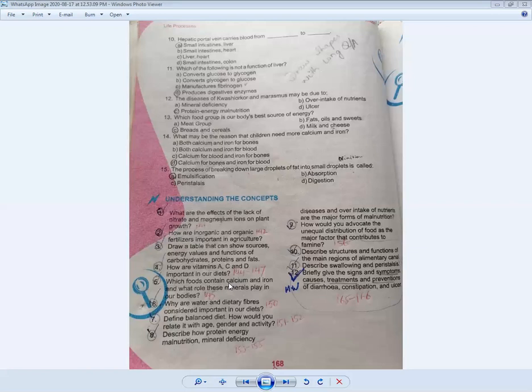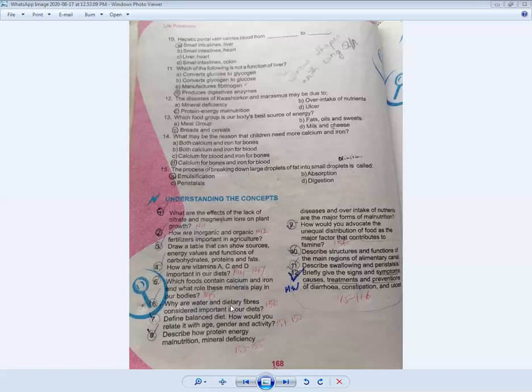These are very, very important minerals inside our body, and you can find the details on page number 145 in your book. Now come to another long question, question number 6. Why are water and dietary fiber considered important in our diets? This is another important long question.